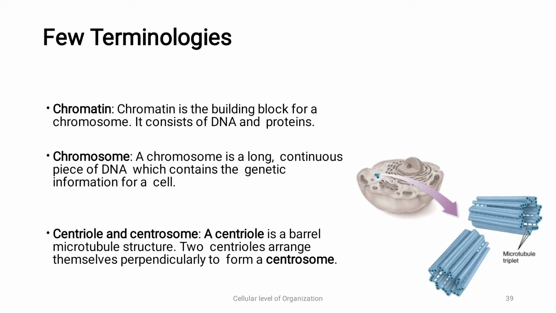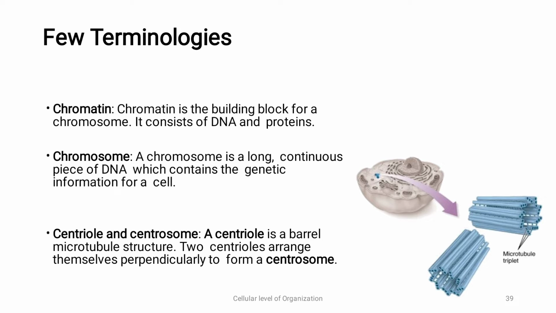A few terminologies that we'll have to keep in mind as we study mitosis and meiosis. As we already discussed, chromatin is the building block for chromosome, which consists of DNA and protein. Chromosome is a long continuous piece of DNA. So DNA and then chromatin are formed, then they continuously form a piece of chromosome which contains genetic information for a cell.